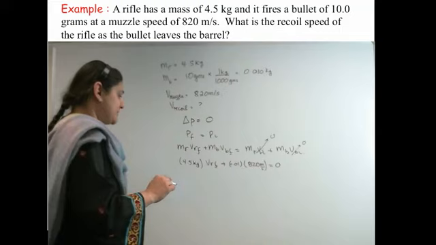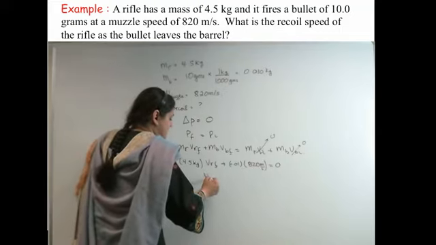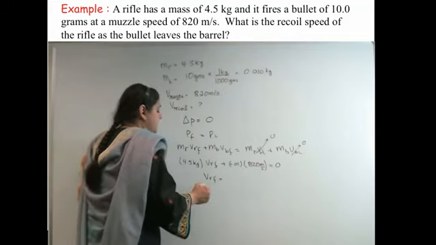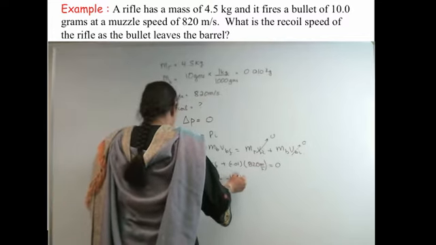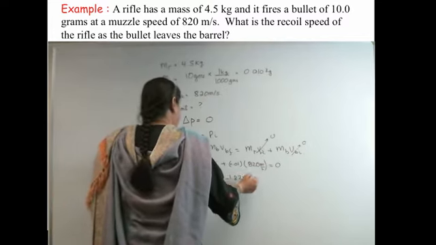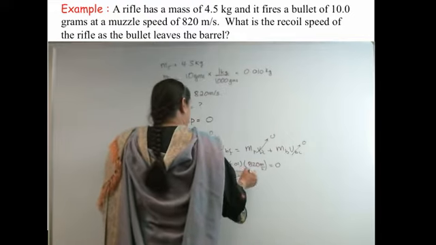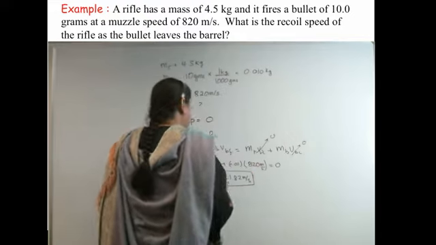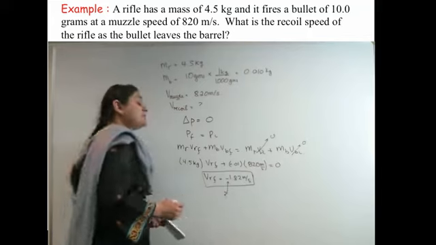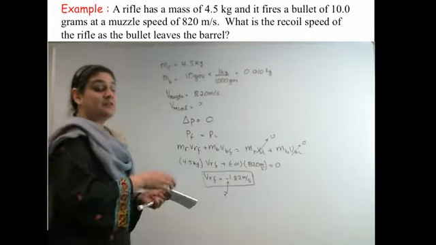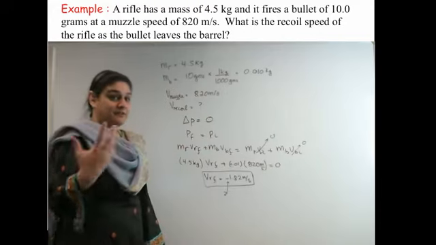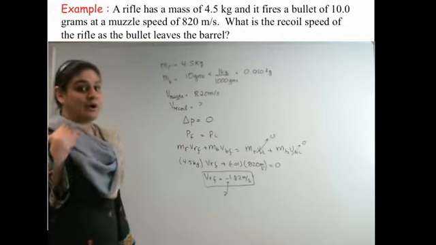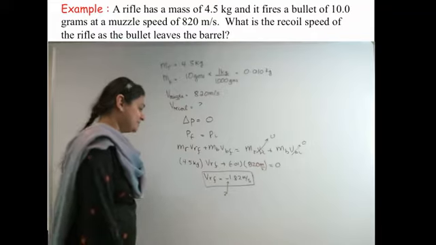And you can do a little bit of math, and what you're going to find is that the velocity of the rifle is going to come out to be minus 1.82 meters per second. What does the minus sign mean here? Well, the minus sign means that if the bullet is going forward, the rifle is going to be coming back. And if you've ever fired a gun, you know how hard that hits you in the shoulder.